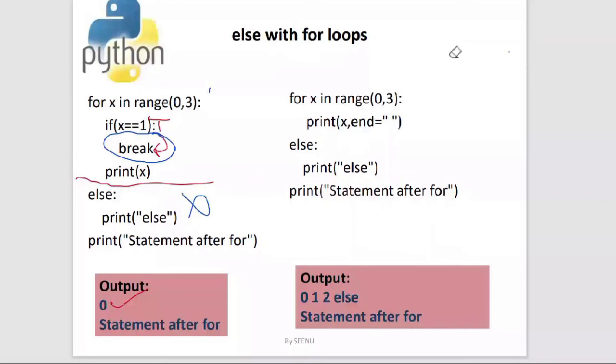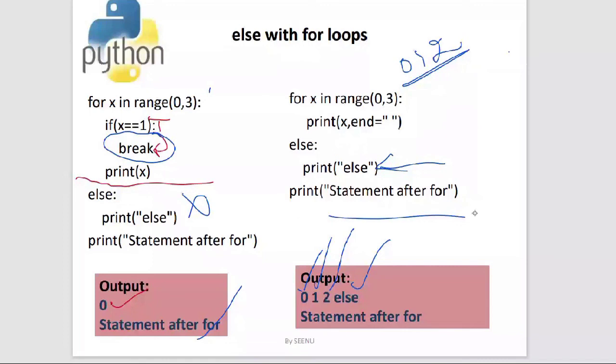Now the same case, but I didn't give this break inside the for loop. Now what happened? The loop is executing to the fullest of the range that I have given. So the elements are 0, 1, 2. The loop is executing to the fullest, so it is printing 0, 1, 2. And then it is also printing else for me on the screen, and then the statement after for. Whatever statements are there after the for, they will be executed. So is it clear how you associate else with the for loops?